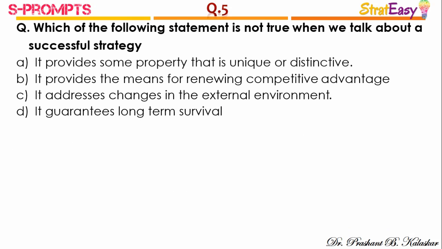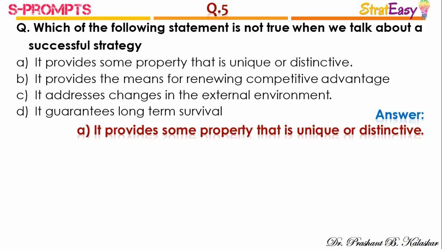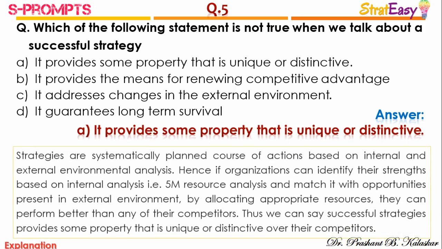Question number 5. Which of the following statements is not true when we talk about a successful strategy? And the right option is option A. It provides some property that is unique and distinctive.